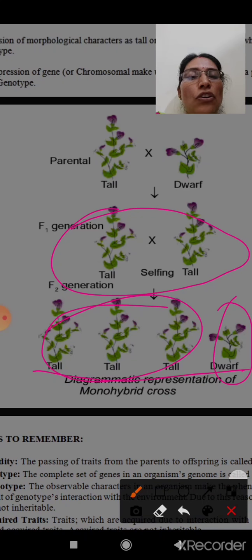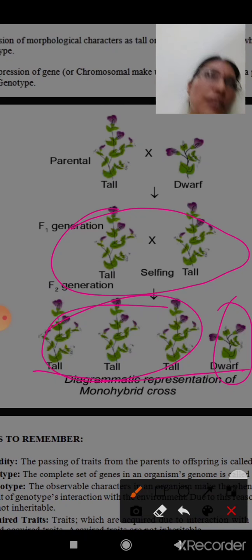That means 1/4 of the total plants were dwarf and 3/4 were tall. So now you analyze it. The initial parents were 1 tall and 1 dwarf. In the F1 generation, all plants were tall, and the F2 generation appeared in the ratio of 3:1, 3 tall and 1 dwarf.